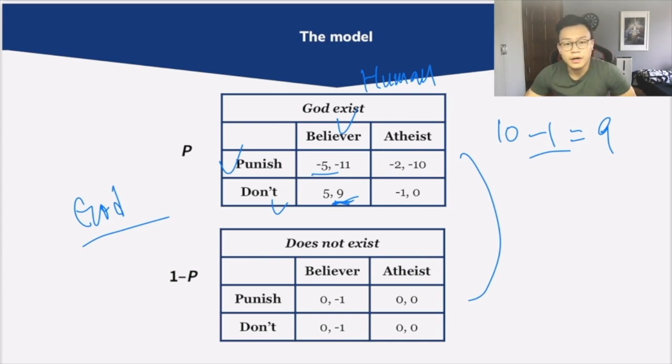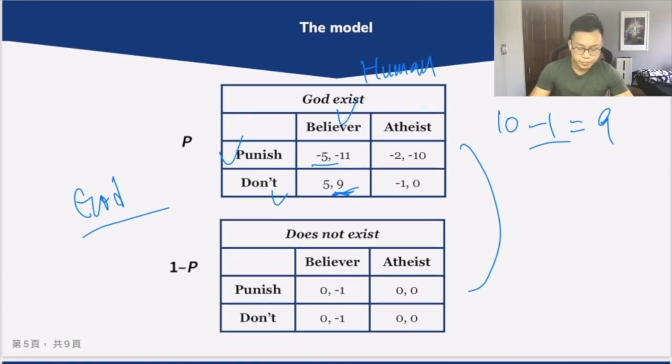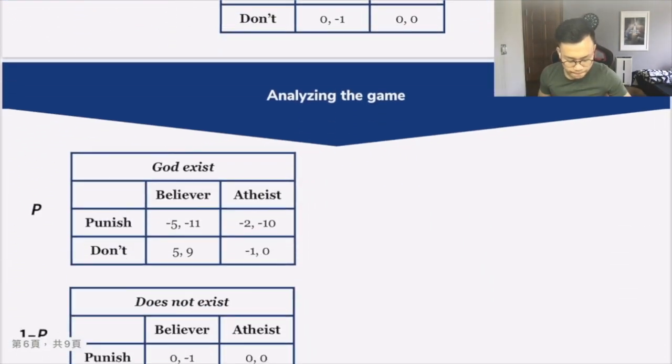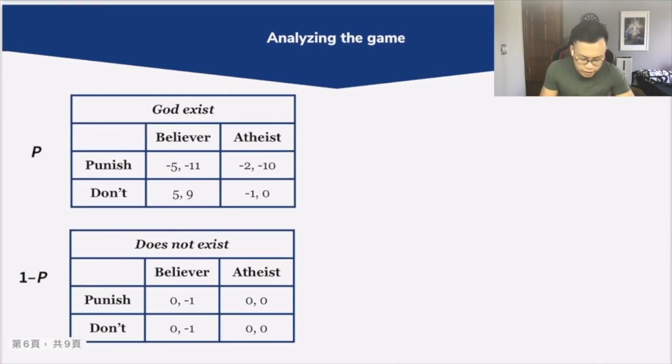God is merciful and does not really like to punish anyone. So you see the logic of the payoff setup in this model. You could follow the same logic and check each of these boxes, but I'm not going to do that here. Now I'm moving on to analyzing this game.